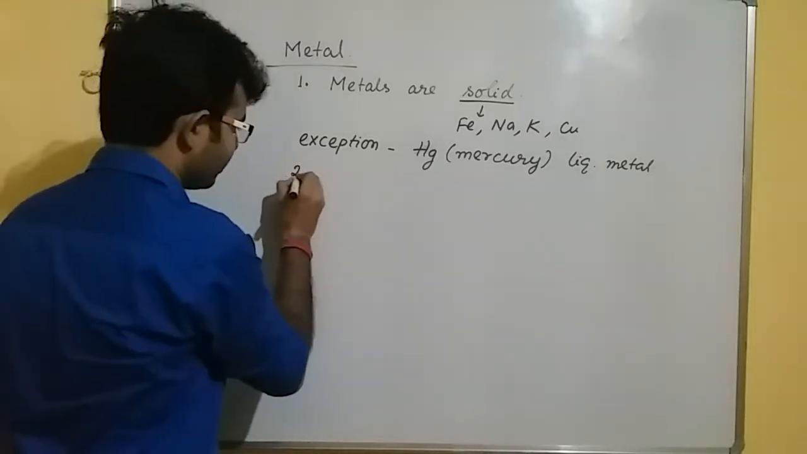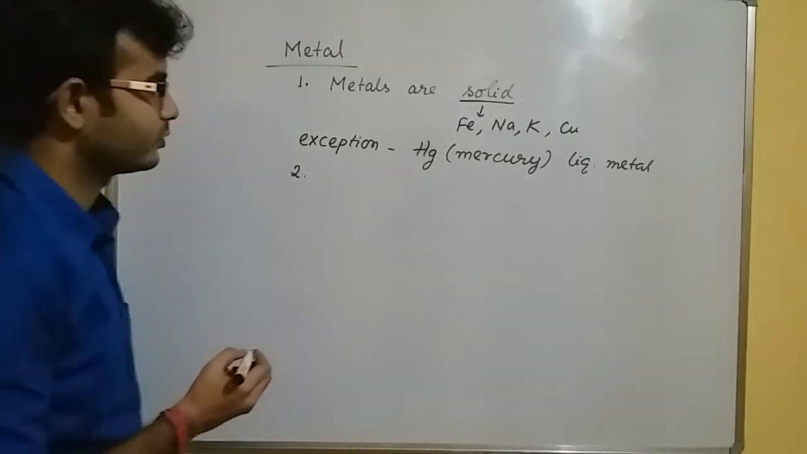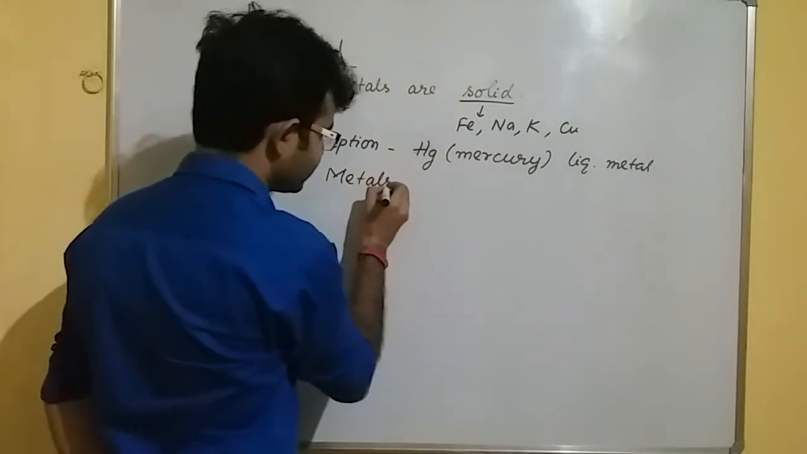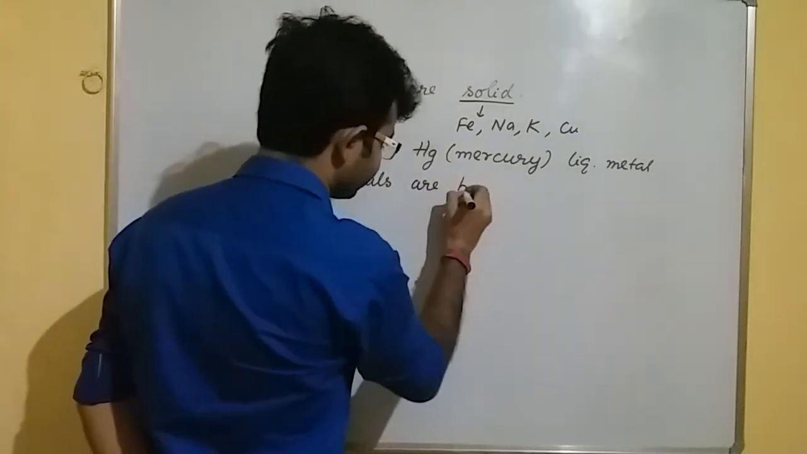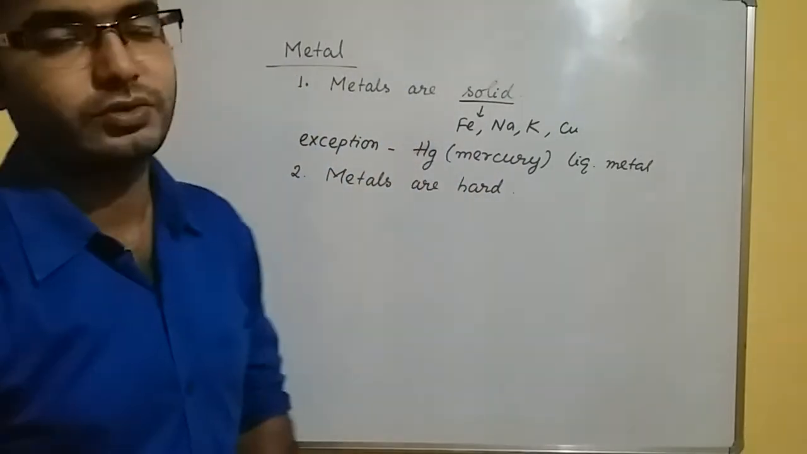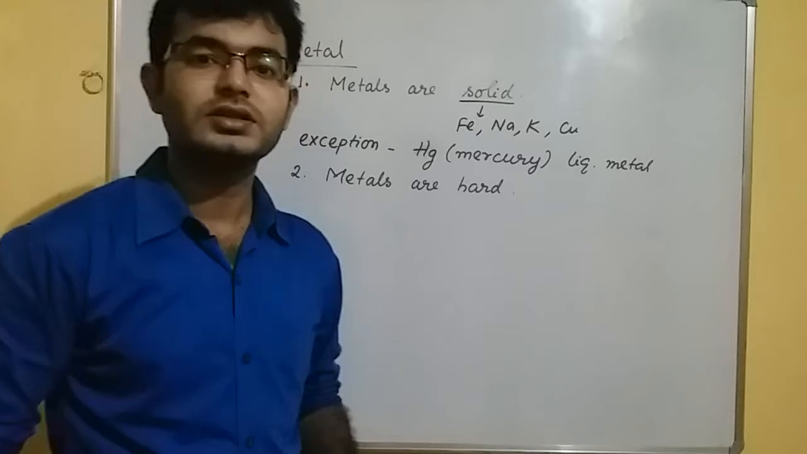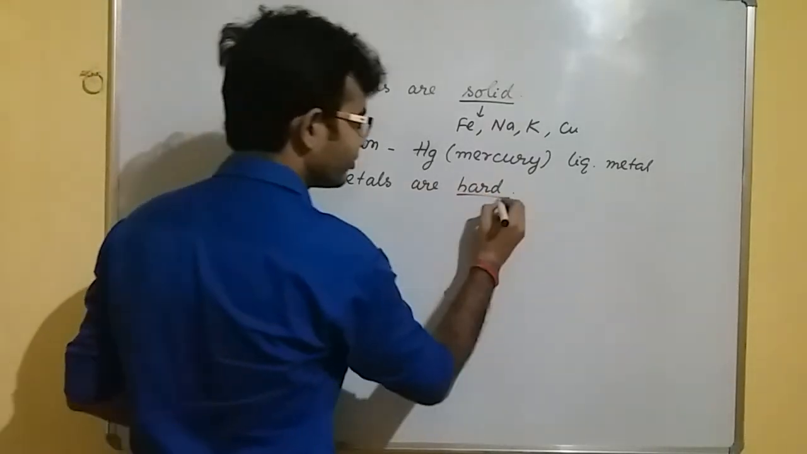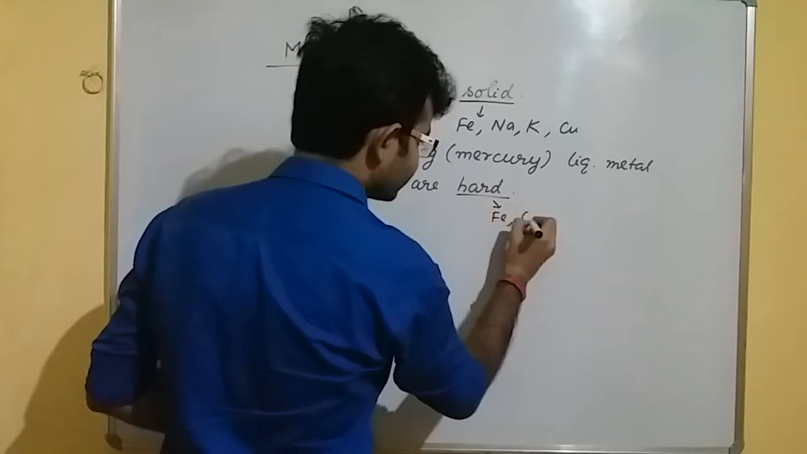Number two. Metals are hard. It is very well known that metals are generally hard. If we take the examples of iron, copper, so these are hard metals. But some exceptions are there. The hard metals like iron, copper, these are hard metals.